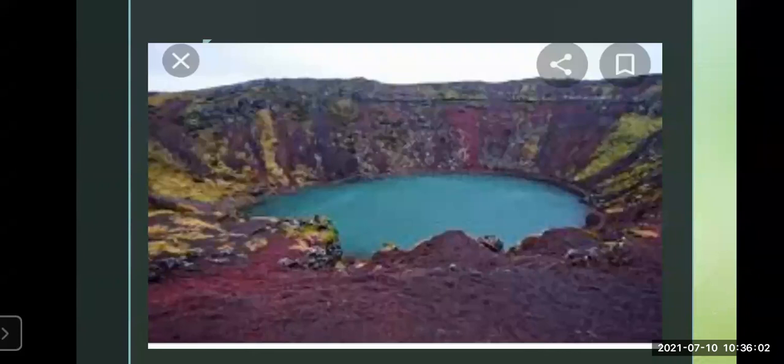For example, continents are formed, plateaus are formed, mountains are formed, and lakes are formed at the mouth of the crater of dead volcanoes, where rainwater accumulates. Now, in this slide, you can see the mouth of the volcano, the crater of the volcano. It is a hole-like structure, an extinct volcano which has not erupted for many years. When there was rain, the rainwater accumulated in it and can give a water source. So this is also the effect of a volcano.